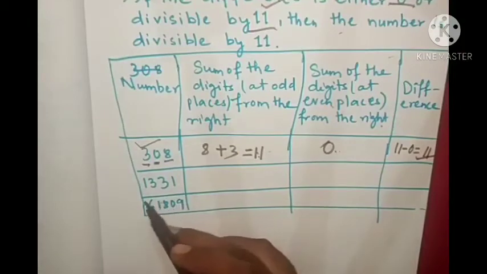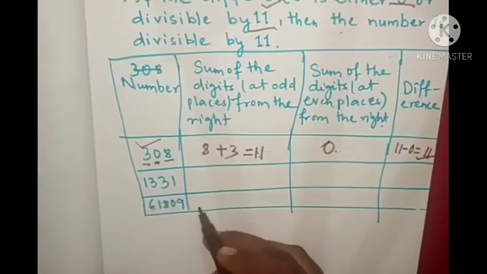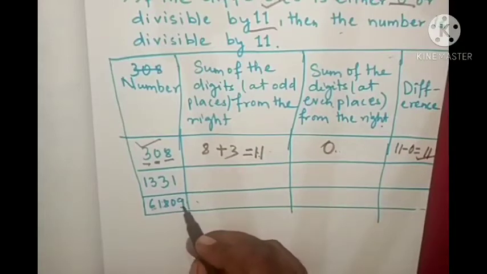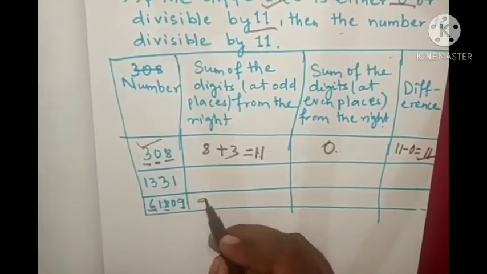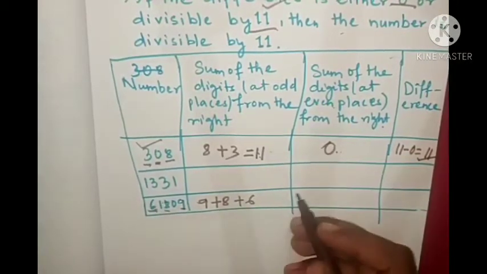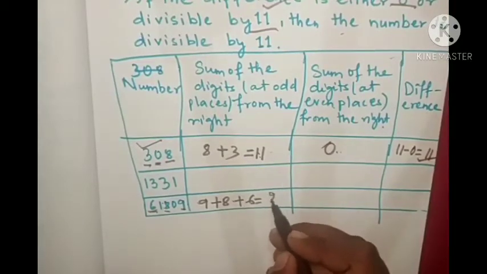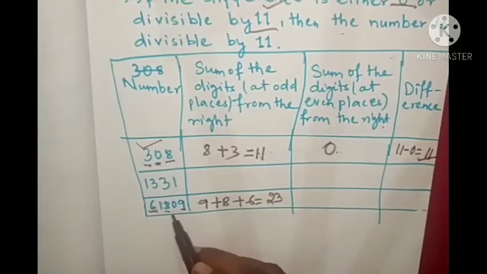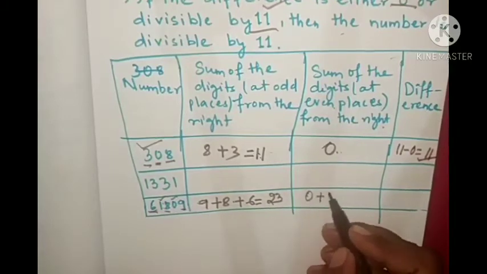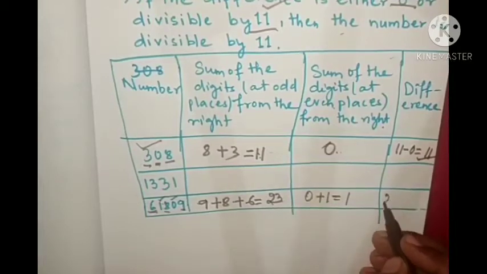Next we see this one, 61,809. So digits at odd places are 9, 8, 6. So 9 plus 8 plus 6, means first place, third place and fifth place. How much? 9, 8, 17. 17 plus 6, 23. Next, digits at even places 0, 1. So 0 plus 1 equal to how much? 1.